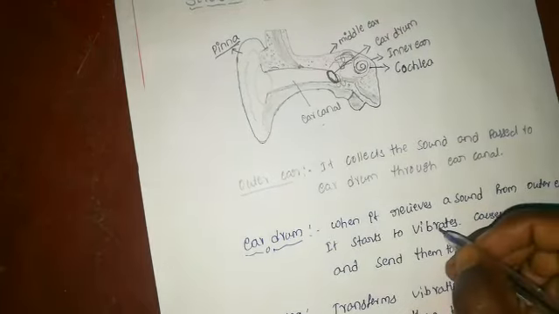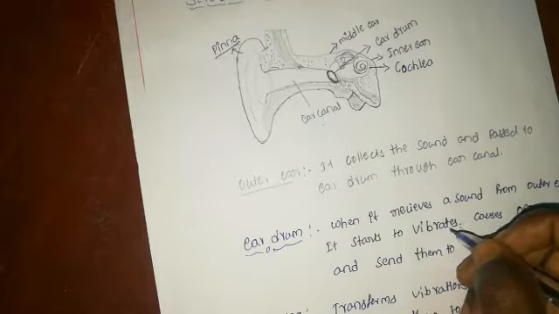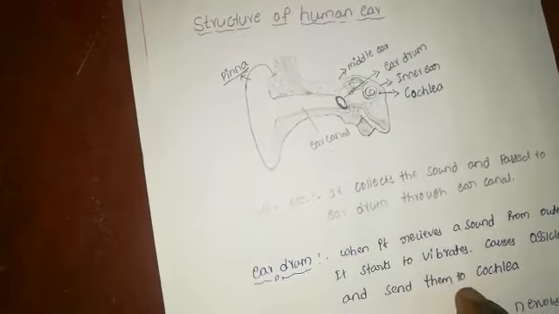Always remember one thing: we should never insert any sharp, pointed or hard things, like a pin, into our ear. This may damage the eardrum, which can impair our hearing ability. Thus we hear the sound.